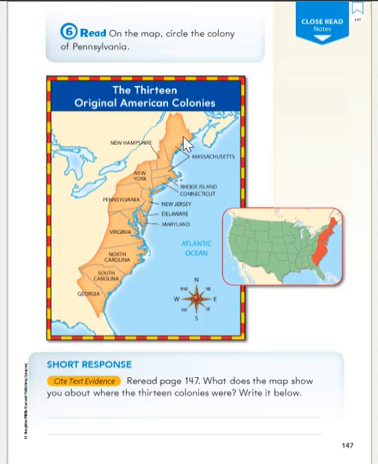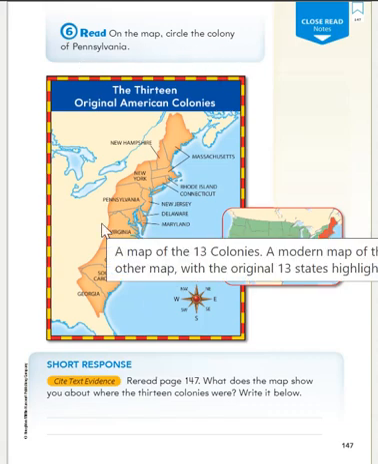So here we have Massachusetts was here and here, New Hampshire, we have Rhode Island, Connecticut, New York, New Jersey, Pennsylvania, Maryland, Virginia, North Carolina, South Carolina, and Georgia. Okay? So it's asking us to circle the colony of Pennsylvania. So which one of these showed Pennsylvania? This one right here. So put a big circle around Pennsylvania.